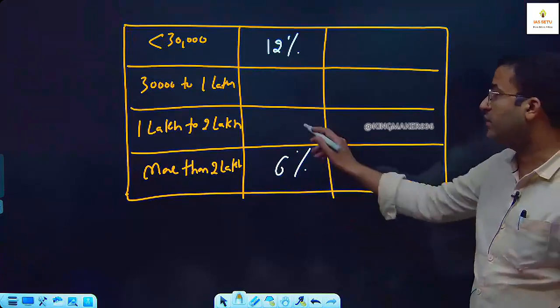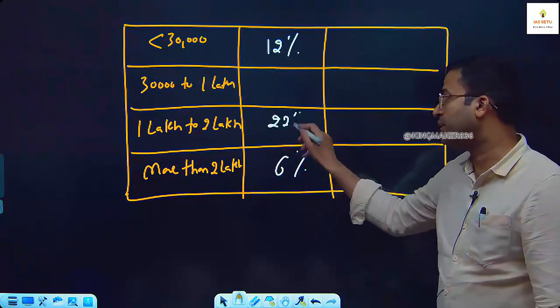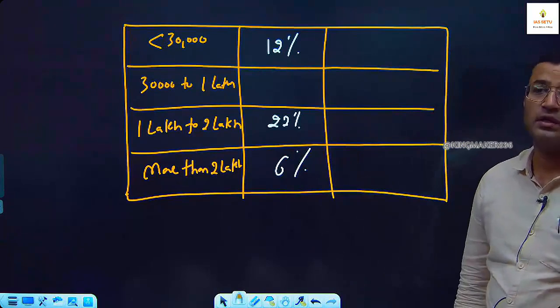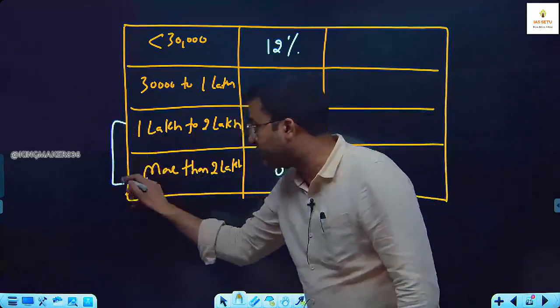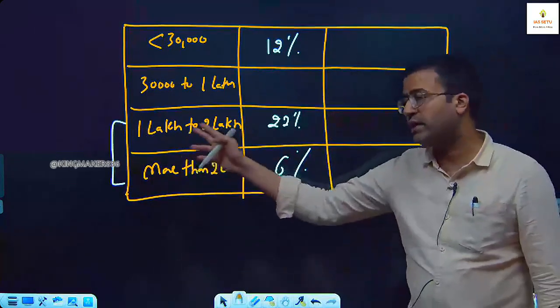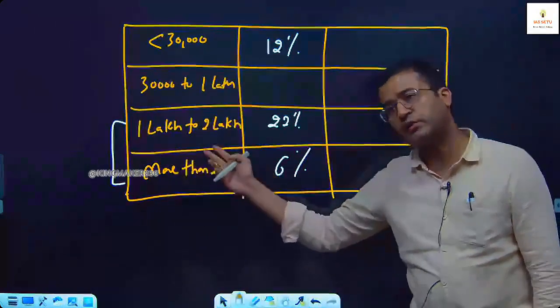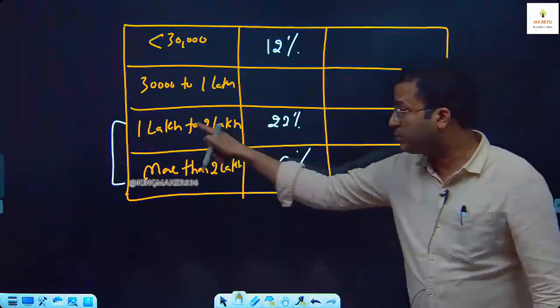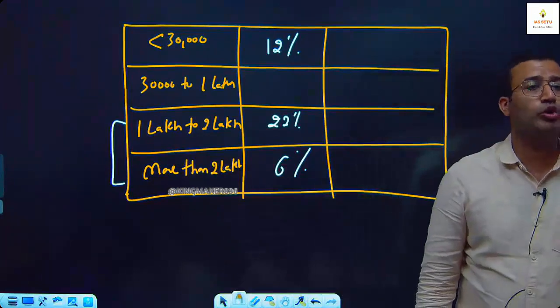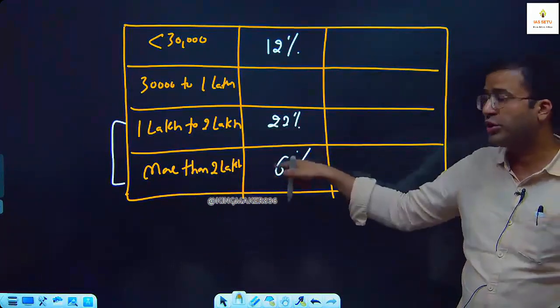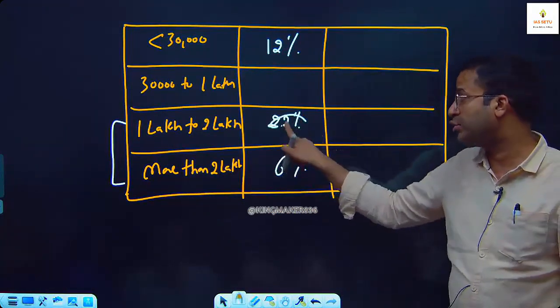Tell me if I have to put 22% here or some other value. This total is 22%. Those who earn 1 lakh to 2 lakh or more than 2 lakh, they also earn more than 1 lakh. Both categories are more than 1 lakh. This is 22%, so it means this has to be 16%.